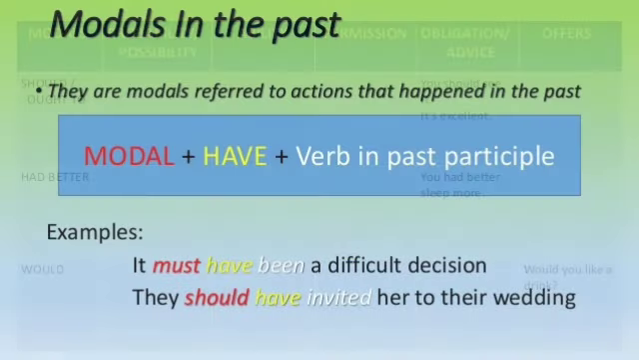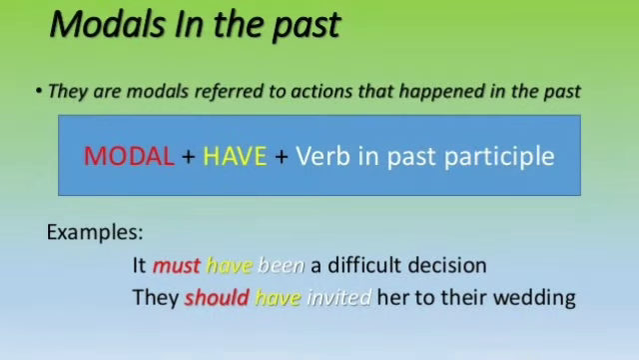Now let's see the models in the past, which is the third type of models. So these models refer to actions that happened in the past, means the actions which used to happen in the past, they are being discussed here in the models in the past. So model plus have plus verb in the past participle, this sequence will be followed to use these models.